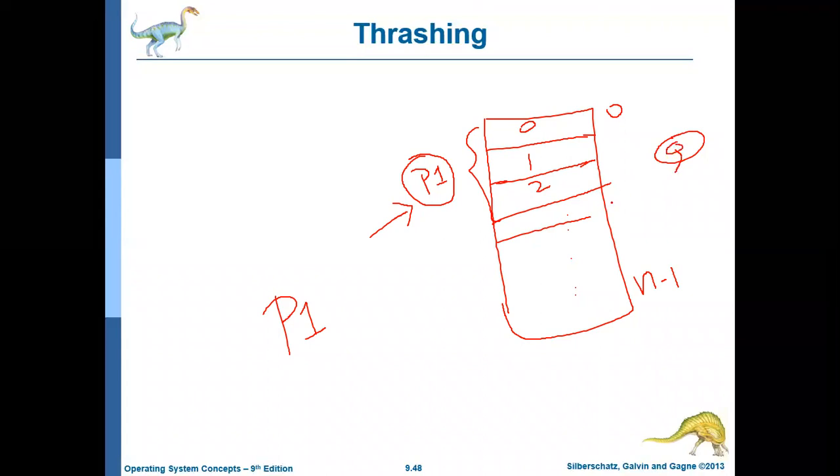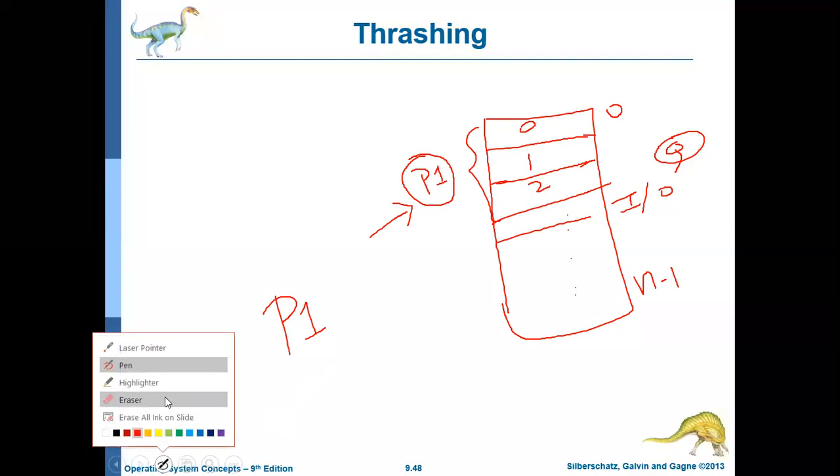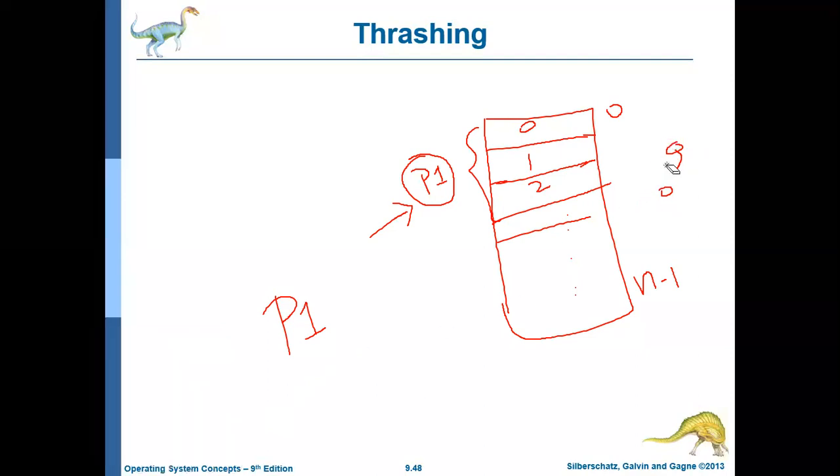So paging is basically an IO operation. During that time, the CPU is not doing anything. The CPU is underutilized. The operating system will be observing this, that the CPU is getting underutilized. So whenever the CPU is underutilized, the operating system will think that there are not sufficient processes in the main memory. Assuming that, the operating system will bring another process into the memory.